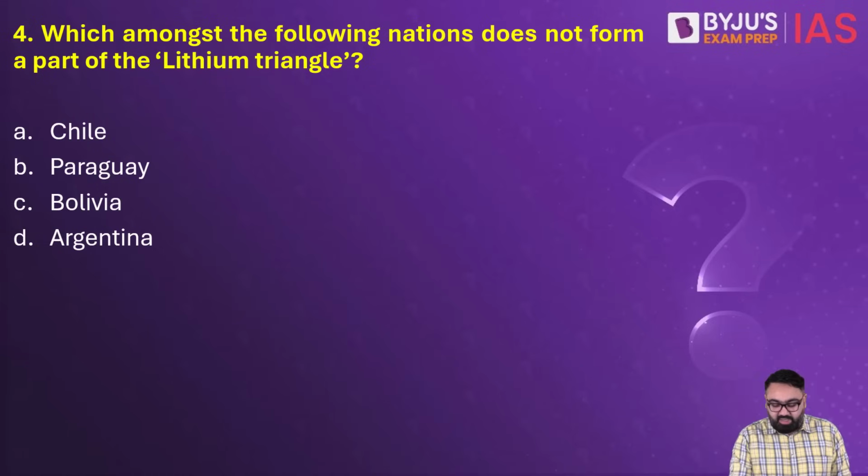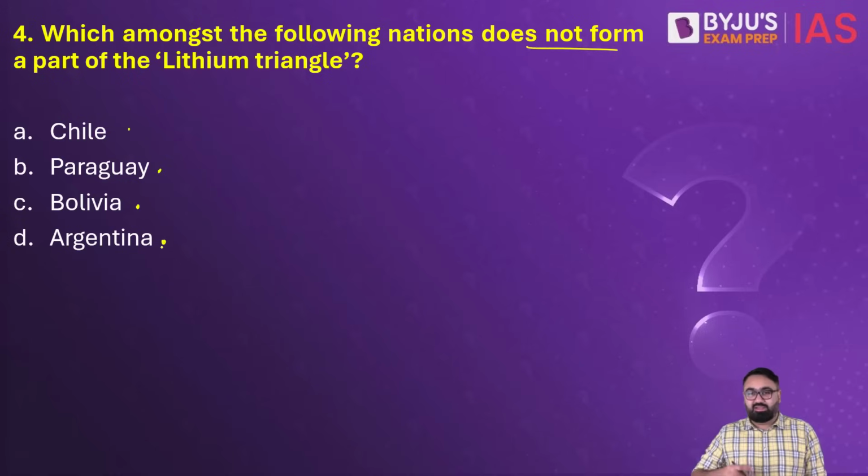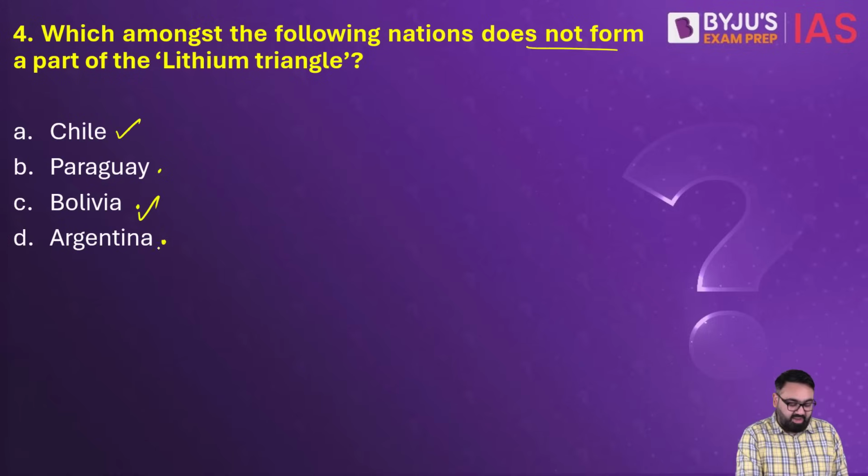Which amongst the following nations does not form a part of the lithium triangle? Chile, Paraguay, Bolivia and Argentina. Now, lithium is again one of those things that has been a lot in the news. Its discovery, so you should have read about this. Lithium triangle consists of Chile, Bolivia and Argentina. Paraguay is not a part of it.